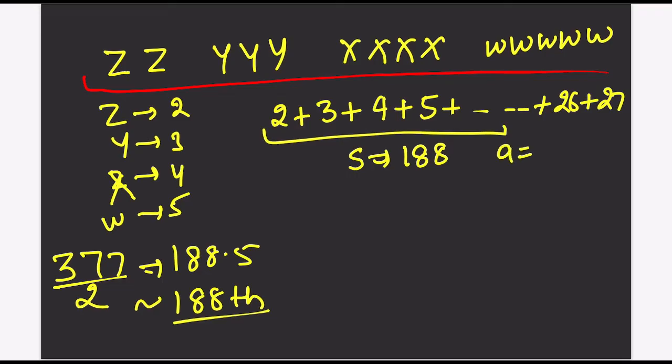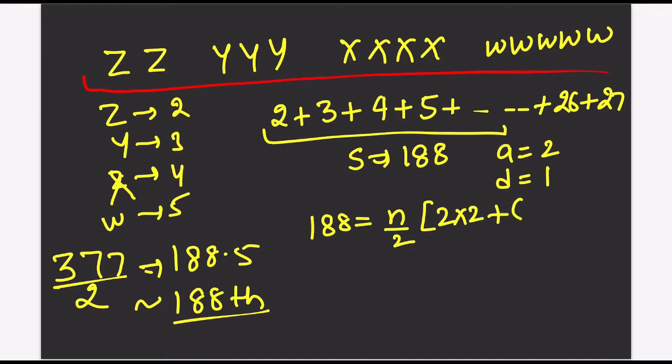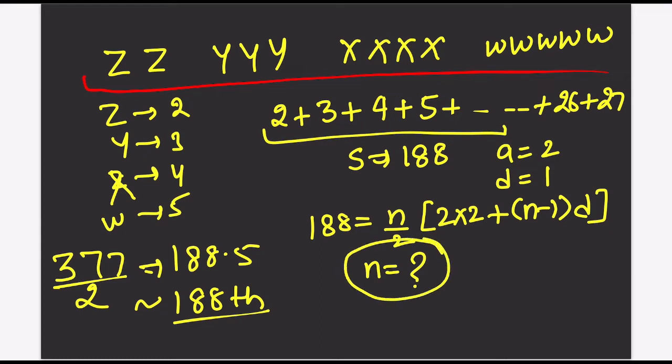So let's take the sum of the series as 188. First term is 2, difference is 1. If you use the formula S is equal to n by 2 into 2a plus n minus 1 into d, and you are able to find n here, then whatever n, suppose I get n as 10. Rather than solving it for n, I will try to plug in some values of n and see if my intuition is right.